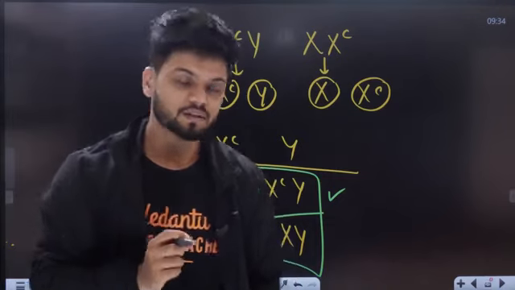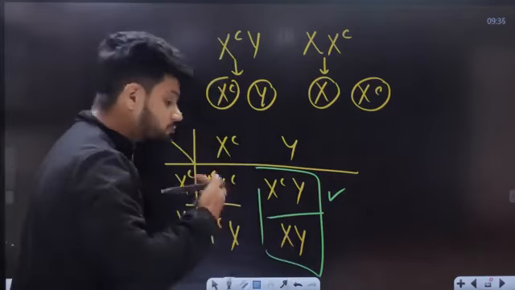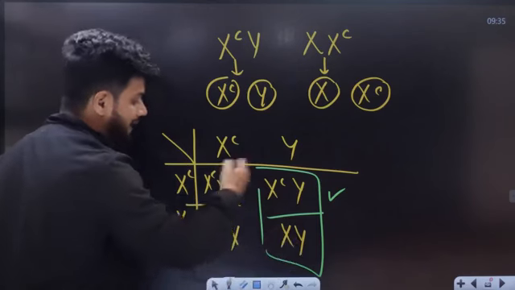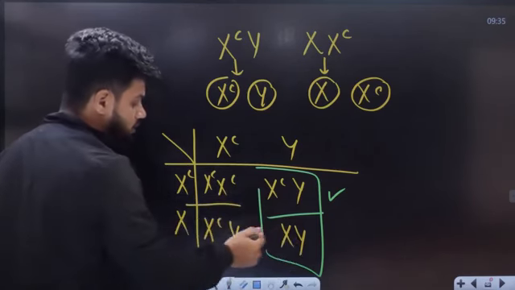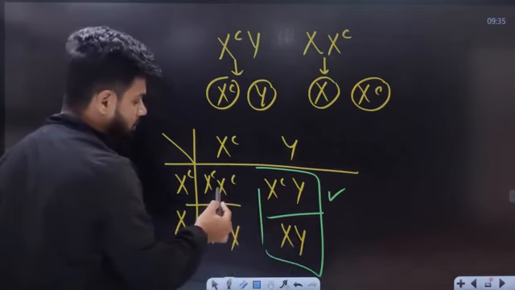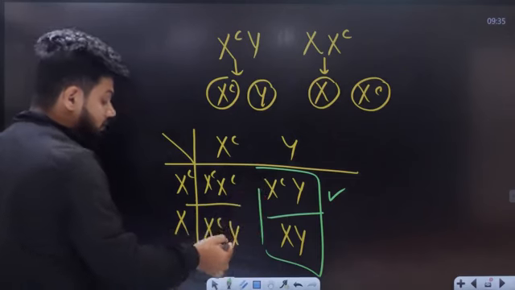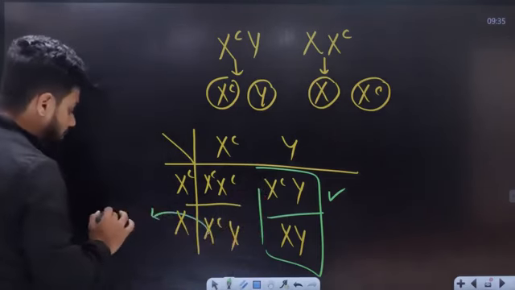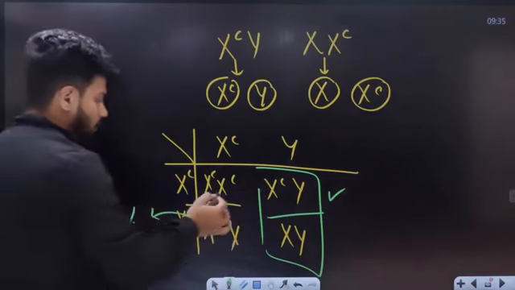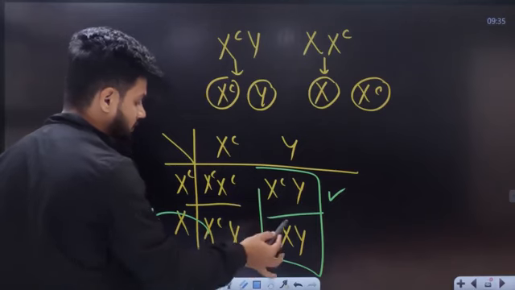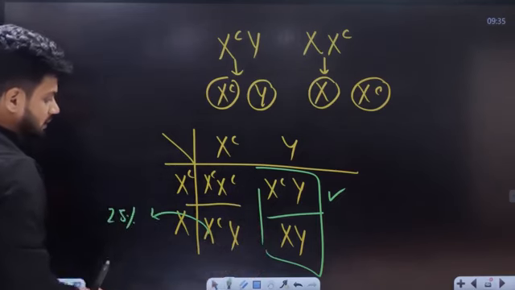When I say offspring, you have to take the entire thing, males and females both. This is going to be normal, this is going to be colorblind. So in such cases, 25% is going to be a carrier.